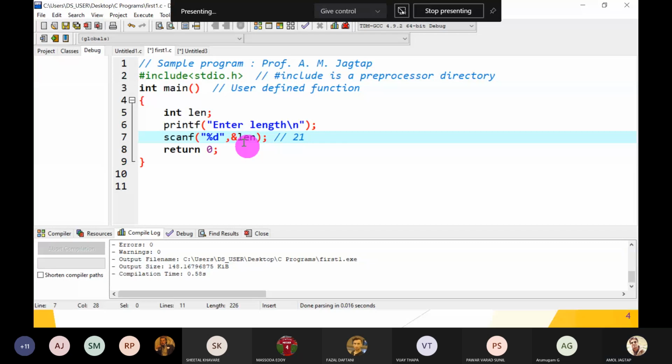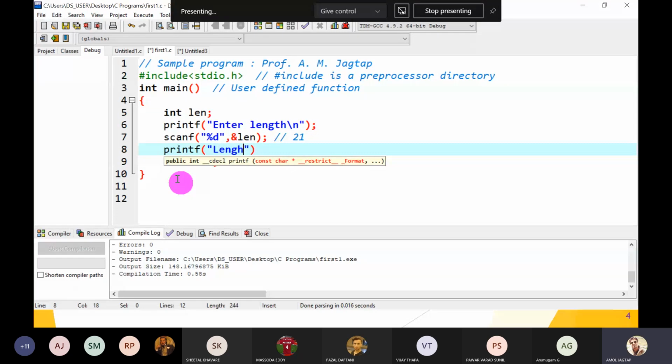Printf, length is equal to %d, comma. Guys, have you seen this tooltip? Yes, this is called a tooltip. It shows printf, its return type is integer, and the function has a public access specifier. While you are writing any function call, this tooltip pops up. Then write length, because we have caught the value in the length variable.